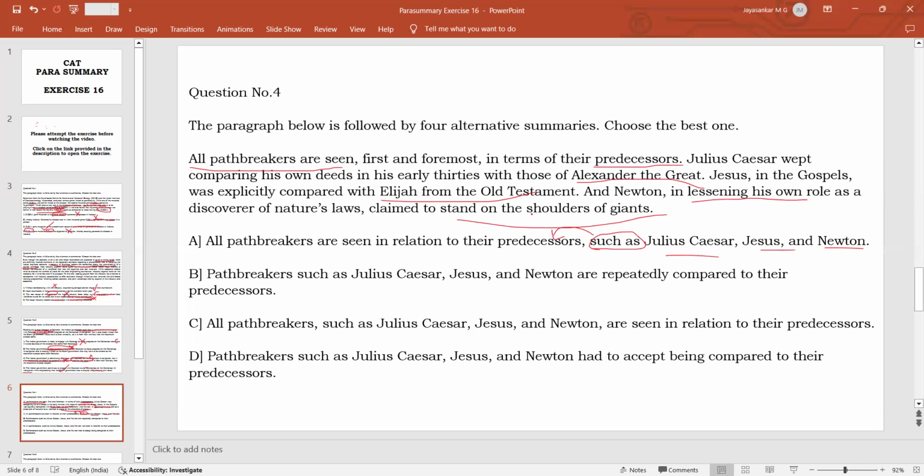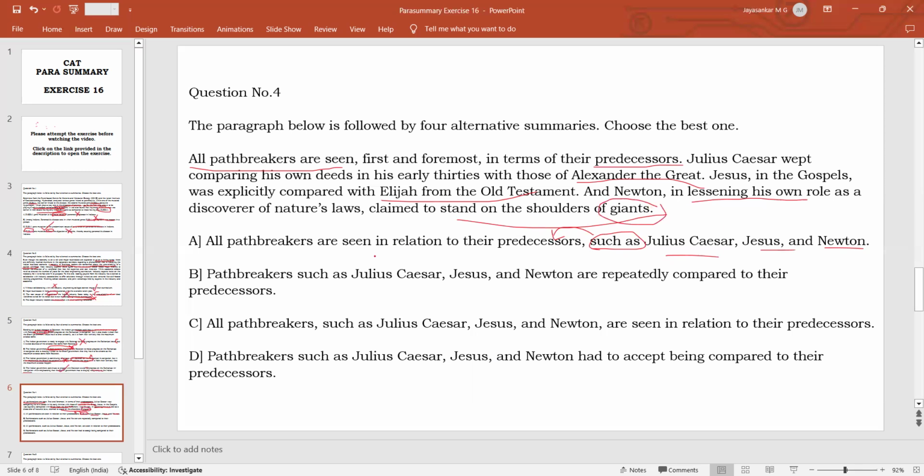No, it is wrong. The passage says that Julius Caesar, Jesus, and Newton were the people who came after. The respective predecessors were Alexander the Great, Elijah, and the shoulders of giants, that is, the other big scientists who lived and worked before Newton.